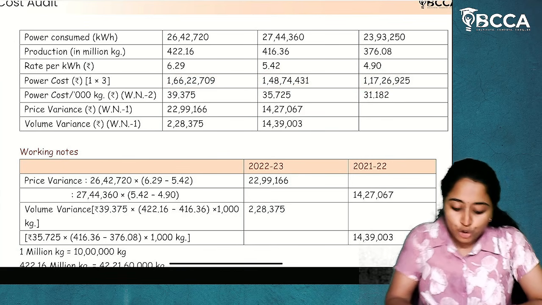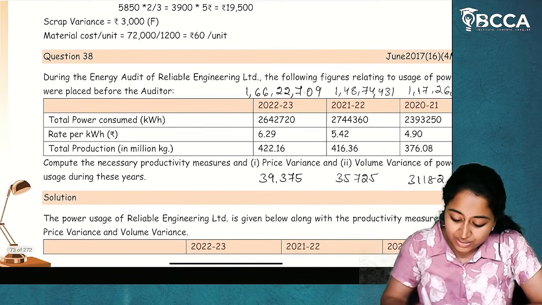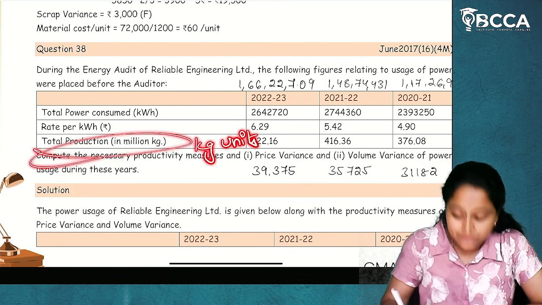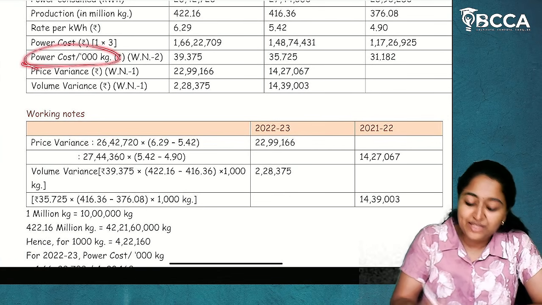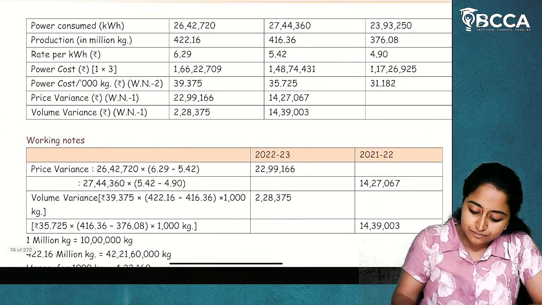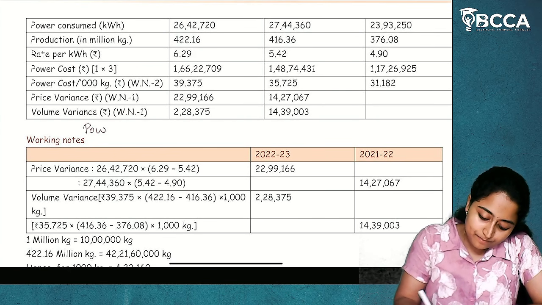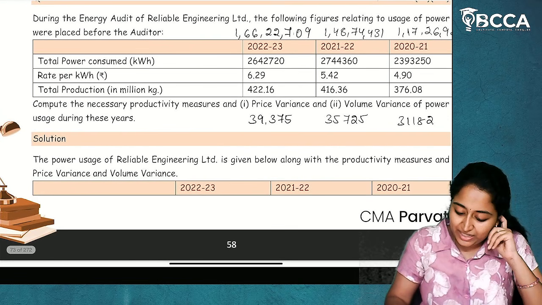Okay. Now, total power cost is there. And in the question, they have given us total production in kgs, which means units in kgs is given to us. Yes or no? So if I am dividing the power cost by kg, I will get the power cost per kg. Power cost per kg. How many kgs is it? It is million kgs that is given.